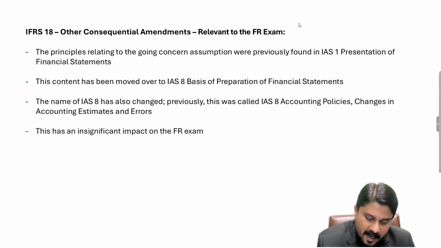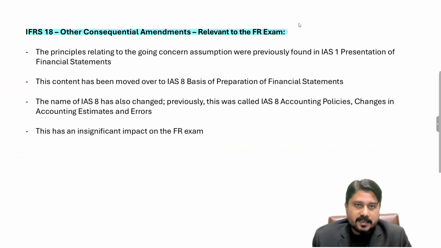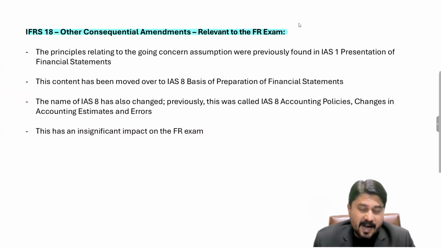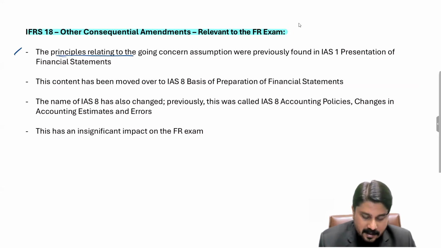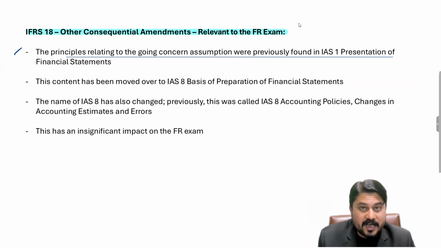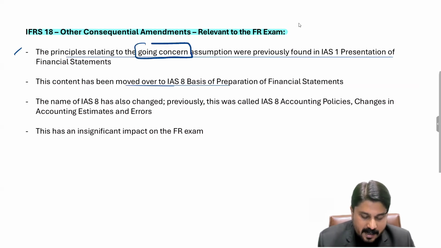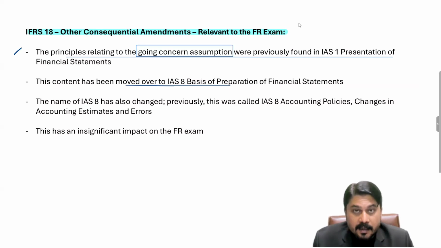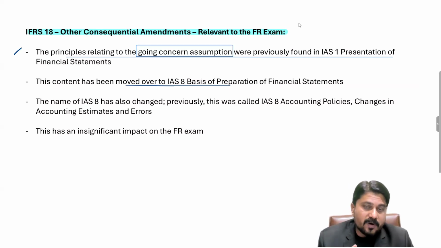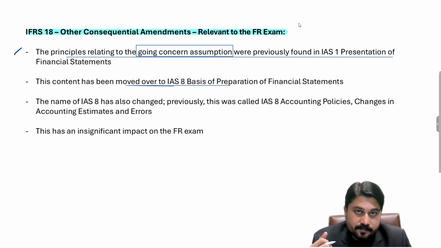Moving forward, other consequential amendments related to the FR paper. As I guided you, IFRS 18 was introduced in April 2024, to be exact, 9th April 2024. And by the way, a few things which were part and parcel of IAS 1 have now moved to IAS 8. In IAS 1, there was a concept named going concern assumption. The second is accrual basis of accounting. These things have now transferred from IAS 1 to IAS 8, right?